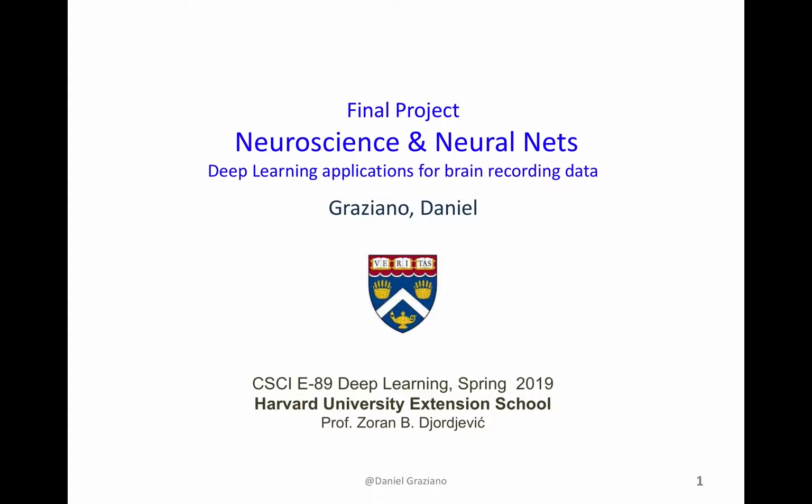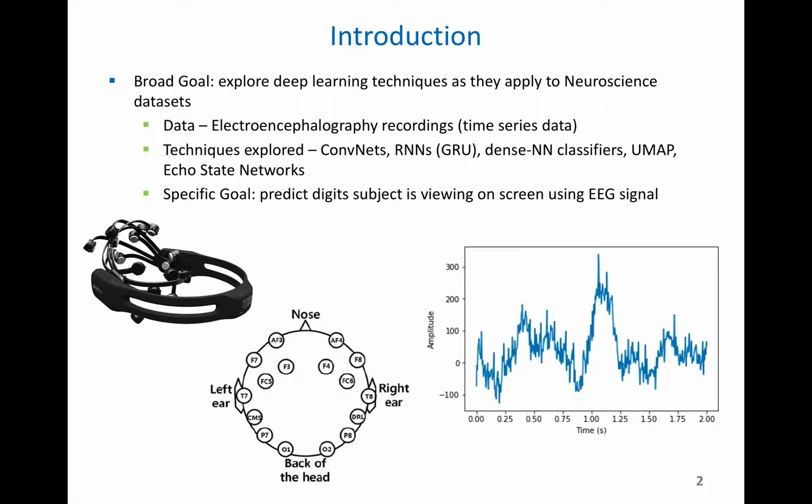Hi, I'm Daniel Graziano, and here's a brief overview of my final project called Neuroscience and Neural Nets. The broad goal of this project is to explore deep learning techniques and apply them to different neuroscience datasets. We're looking at electroencephalography data this time, which is time series data. The techniques we explored are convolutional neural networks, a specific type of RNN called the GRU, dense neural net classifiers, UMAP, and echo state networks.